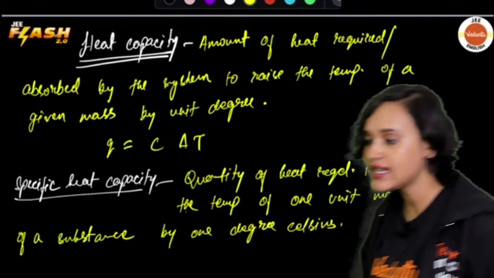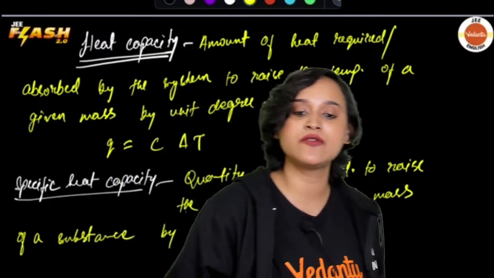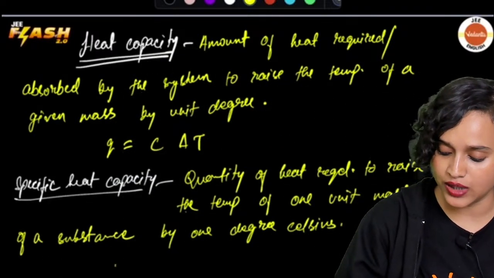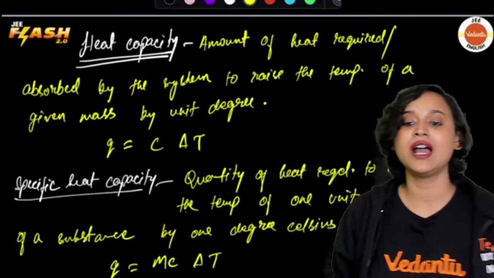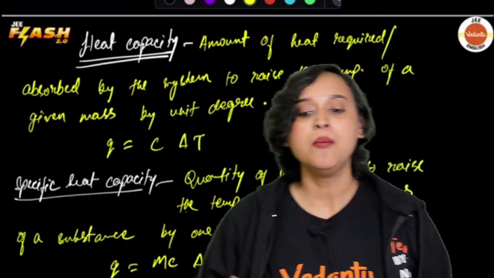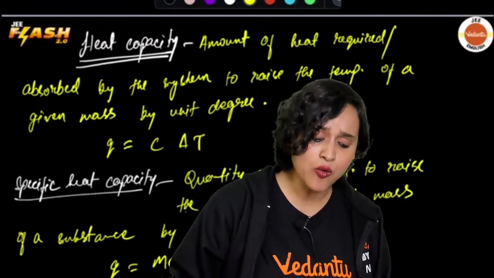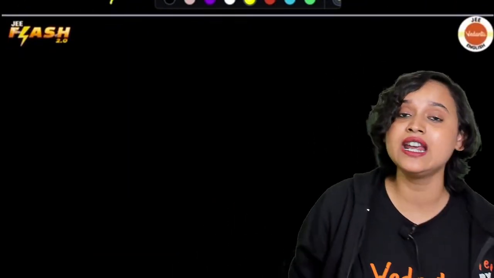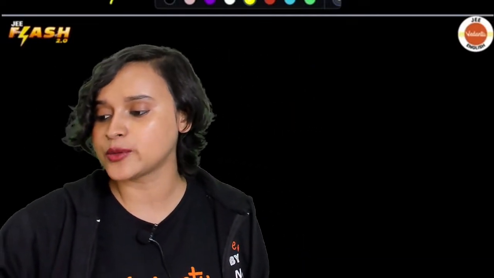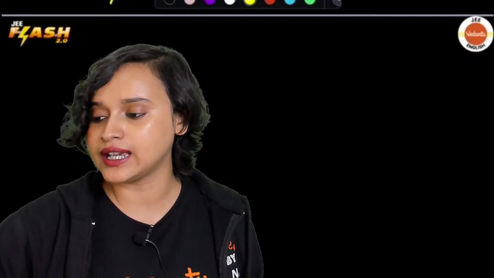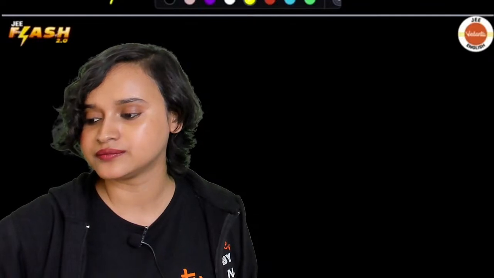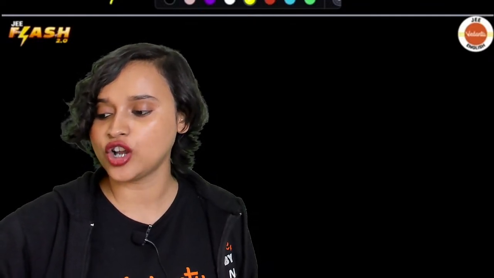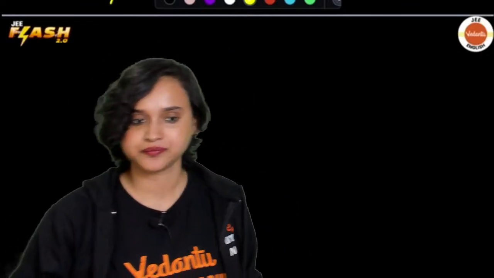Now what is the specific heat capacity formula? The specific heat capacity formula is given as Q is equal to mC delta T. What is m? m is the mass. Now we have to go through something called the relation between constant pressure and constant volume in an ideal gas. Are we ready, everybody?